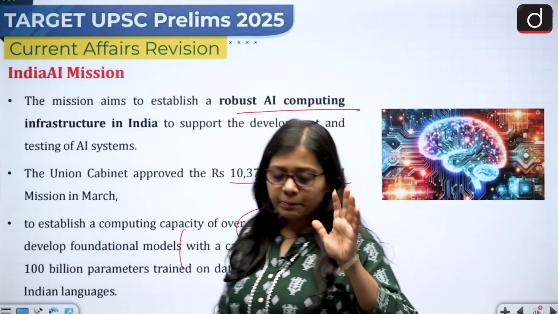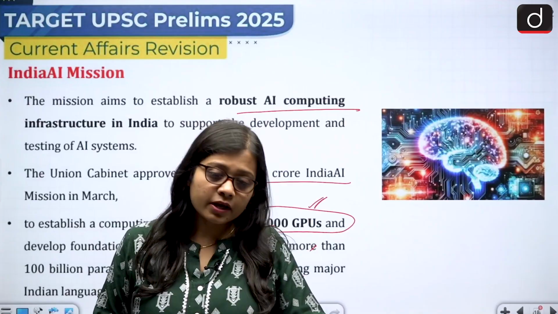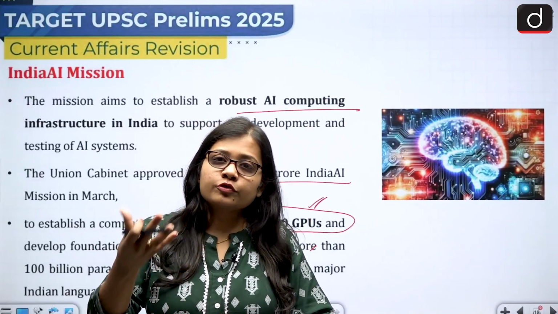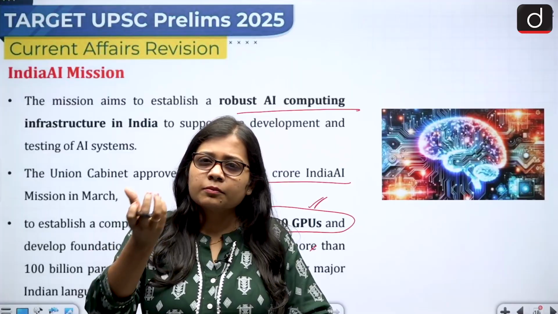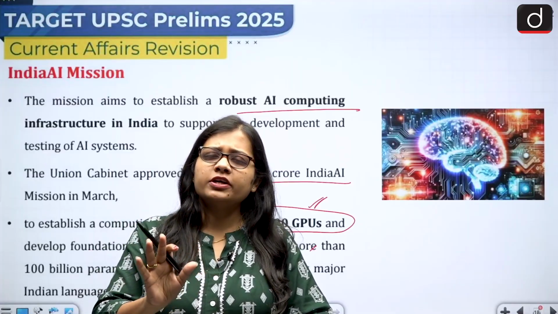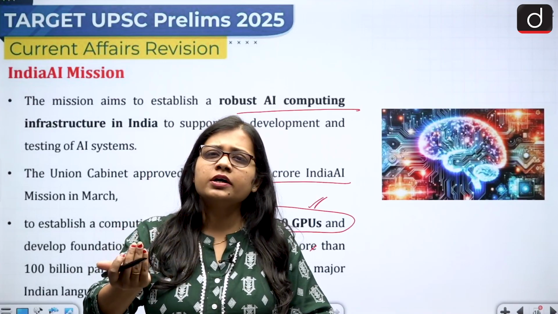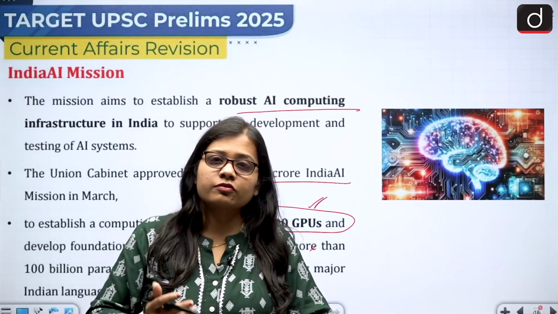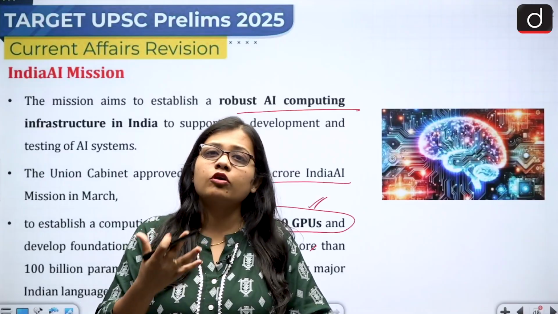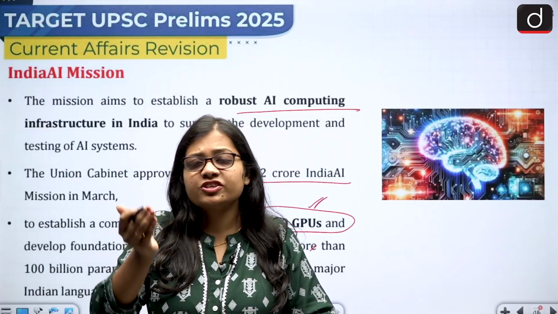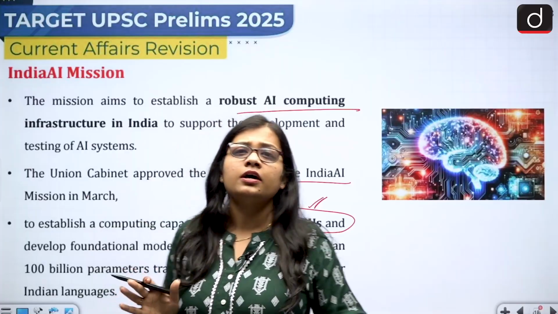So the basic aim is to develop our infrastructure that can include the overall AI aspect of the country, and can work in an inclusive manner for the betterment of society, and can help in solving the problems of the people, and the artificial intelligence benefits can also reach the last mile.